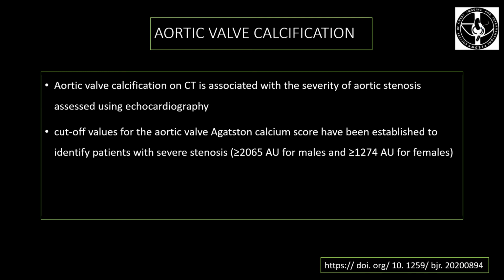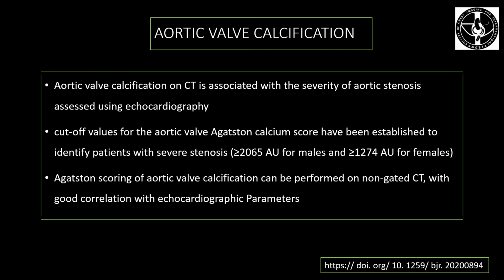For example, if the patients have greater than 2065 Agatston units for males and greater than 1274 Agatston units for females, they have a severe aortic stenosis. And the good thing is that Agatston scoring of aortic valve calcification can be performed on non-gated CT scan as well, with good correlation with echocardiographic parameters.